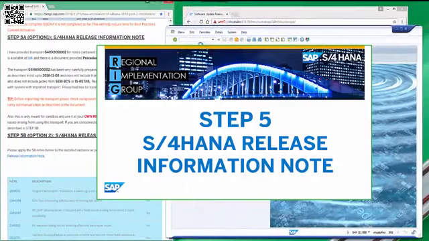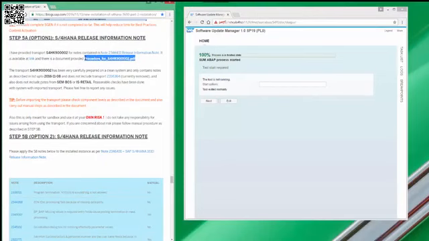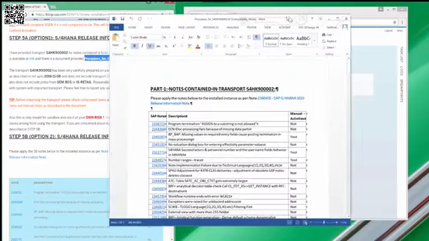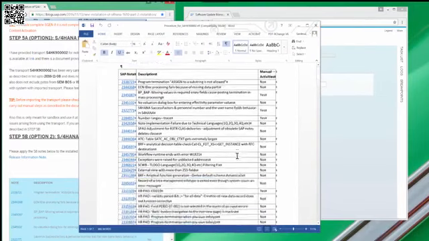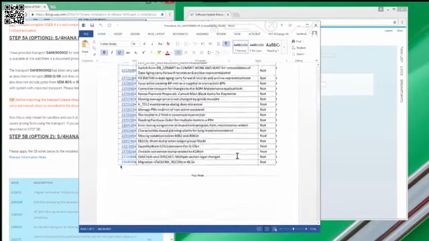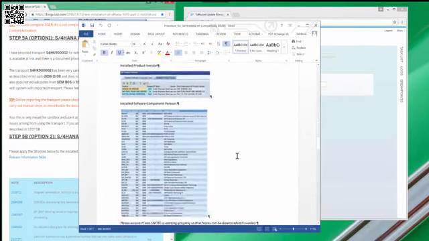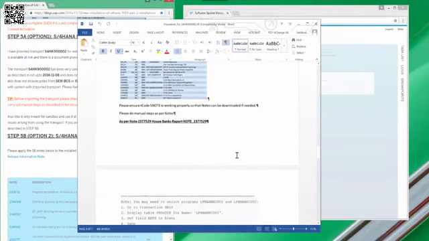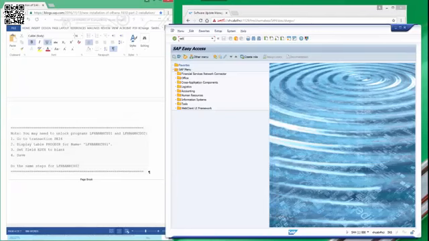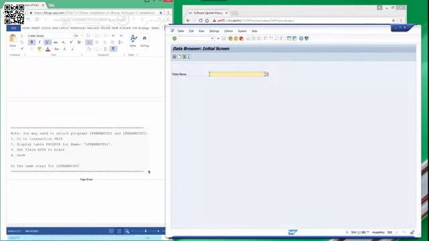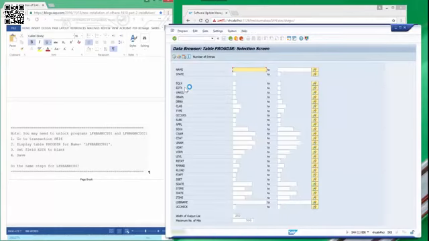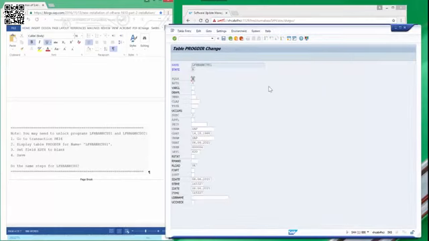In the next part, we will see how to install release notes. If you choose to apply the transport provided, download the document attached to the link, and this has the procedure. The procedure has all the notes, but please check the latest release note. Follow the manual steps required, particularly for the house bank note. Here you can remove the X in the EDTX field.